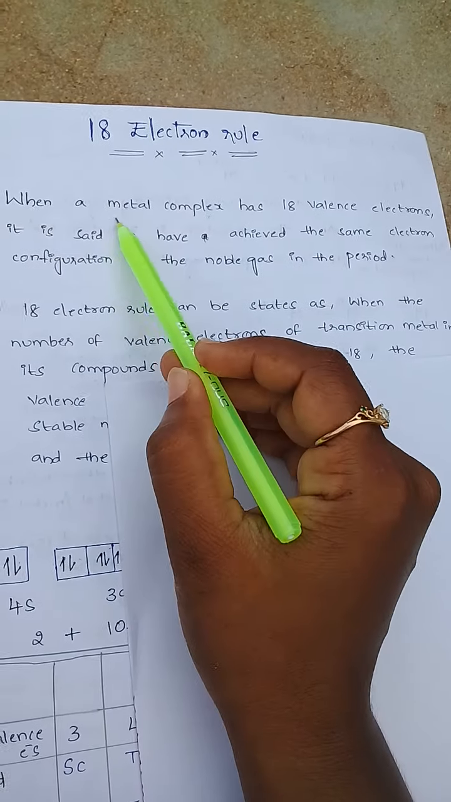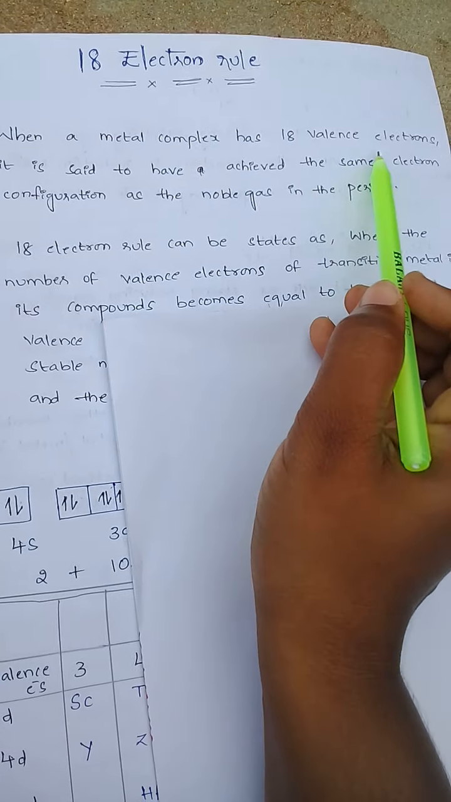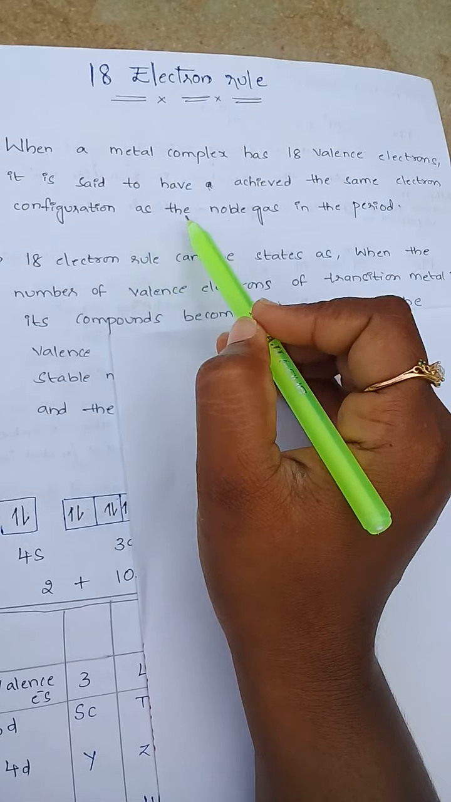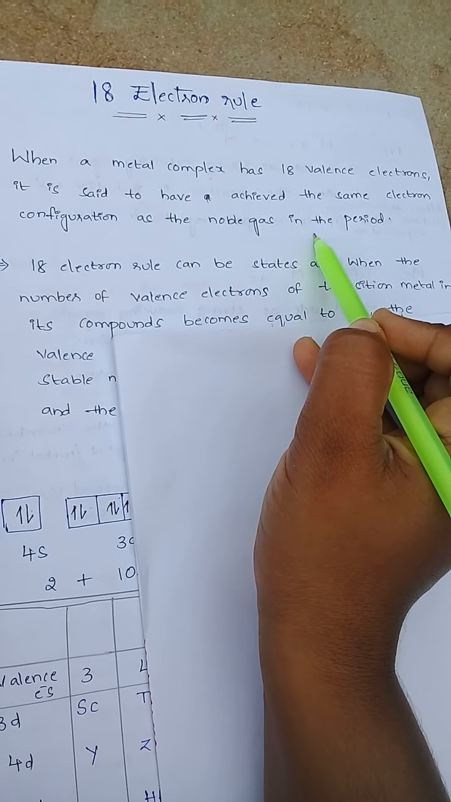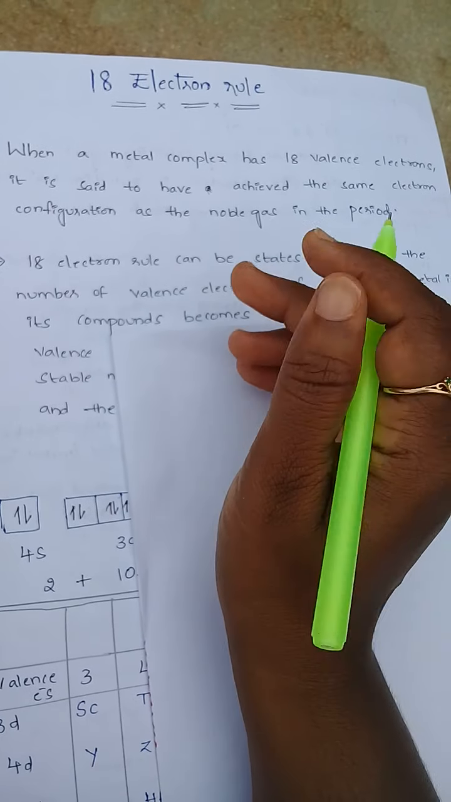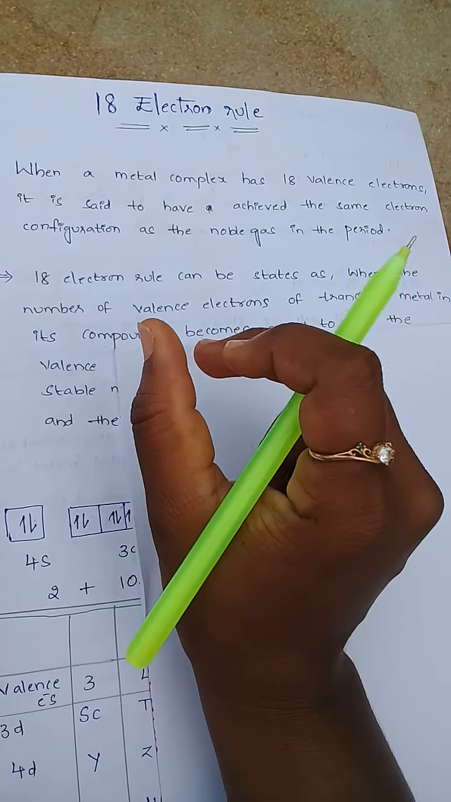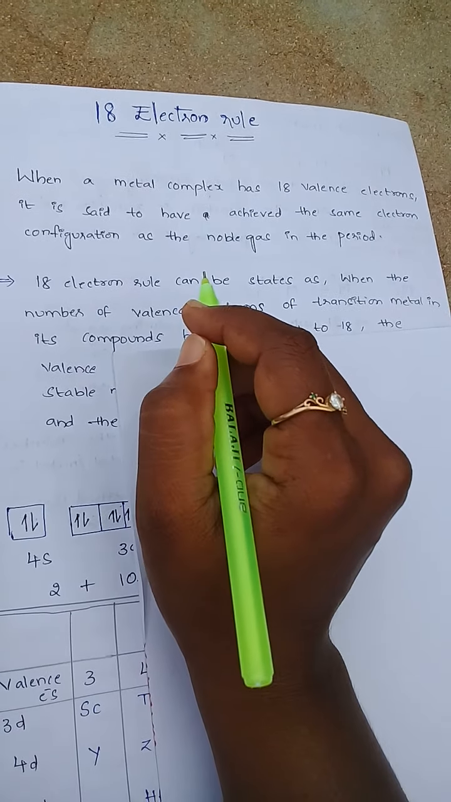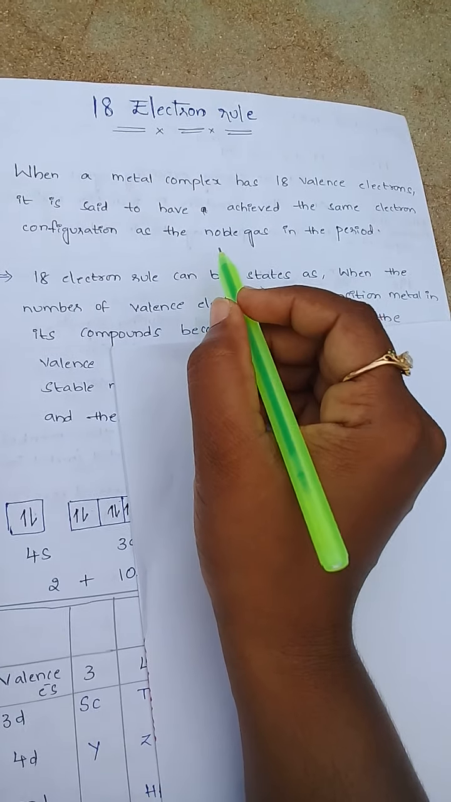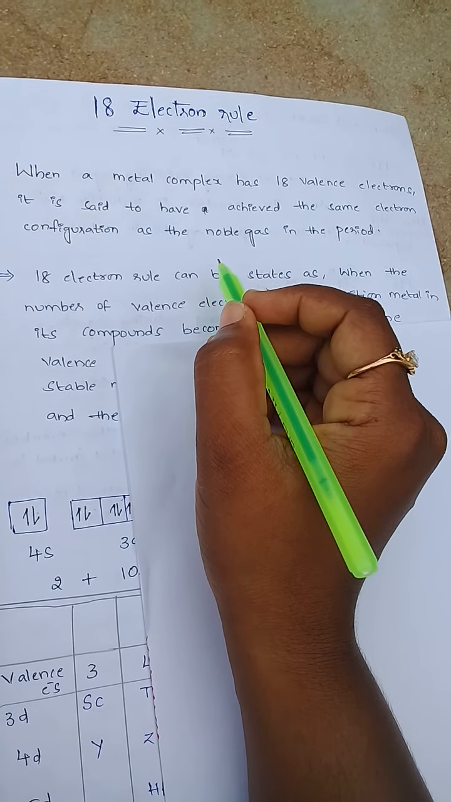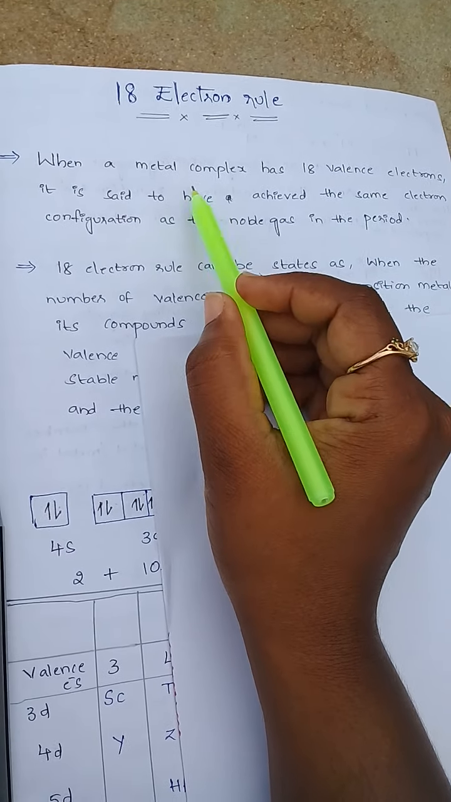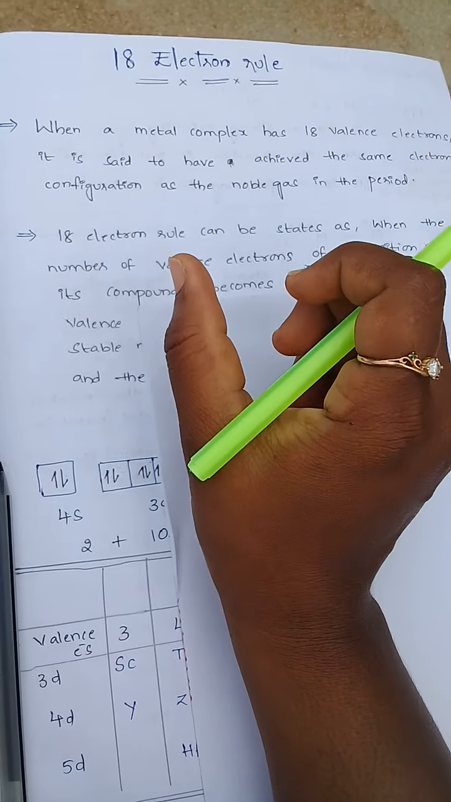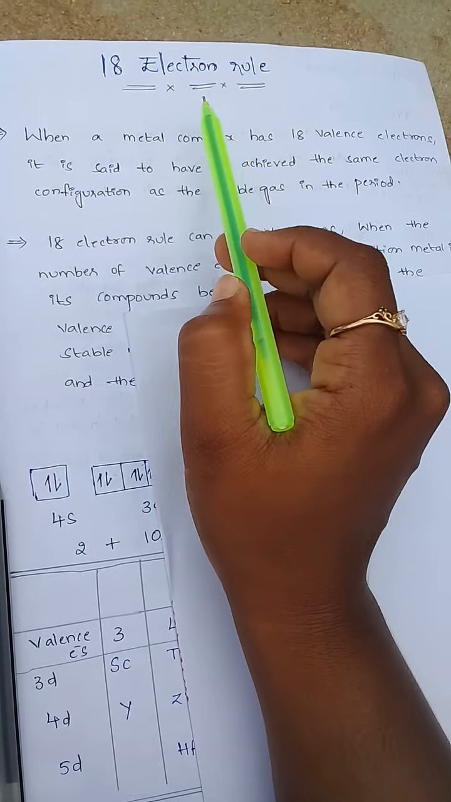When a metal complex has 18 valence electrons, it is said to have achieved the same electron configuration as the noble gas in the period. Noble gases have such a configuration and are stable in nature. Like that, when a metal complex achieves 18 valence electrons, that complex is very stable.